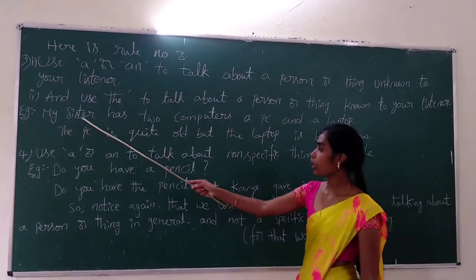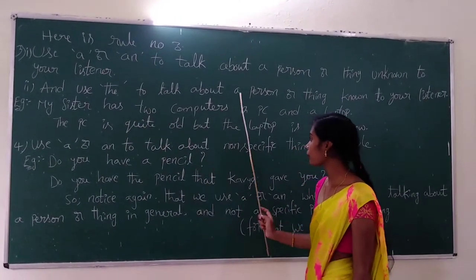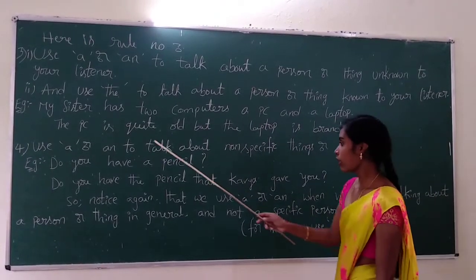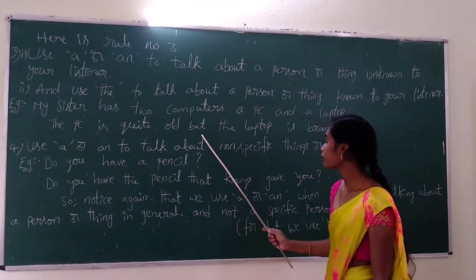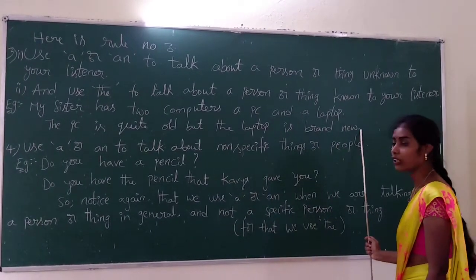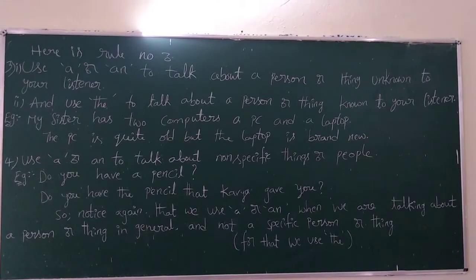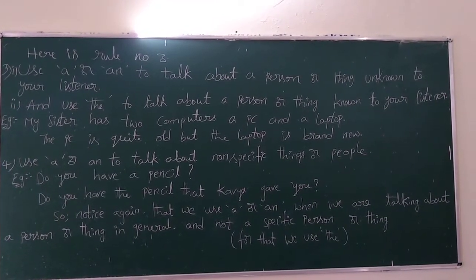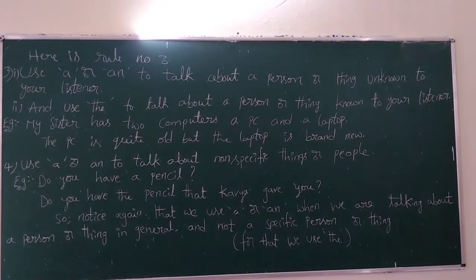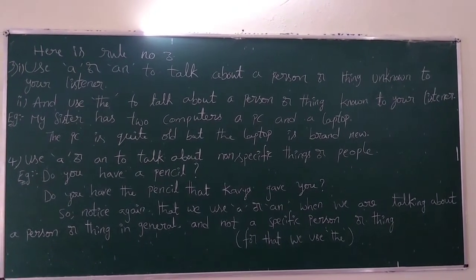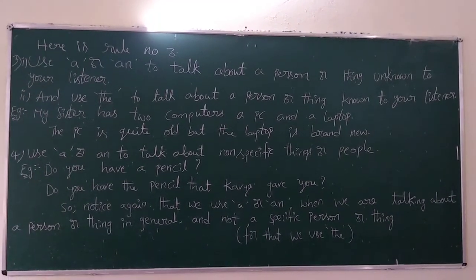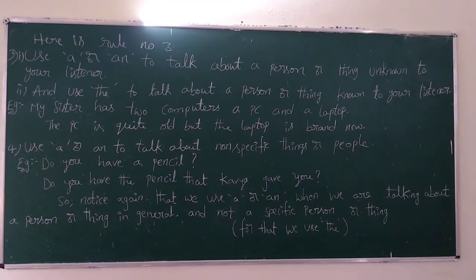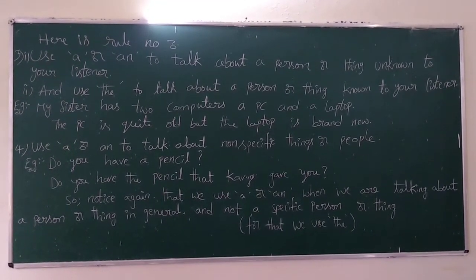For example, my sister has 2 computers, a PC and a laptop. The PC is quite old, but the laptop is brand new. I say a PC and a laptop because that's the first time I am mentioning the 2 computers. That is, until this point, they are unknown to the listener. But now I can say the PC is quite old, but the laptop is brand new.